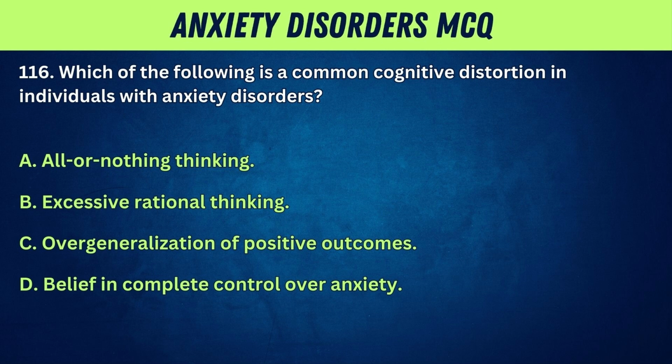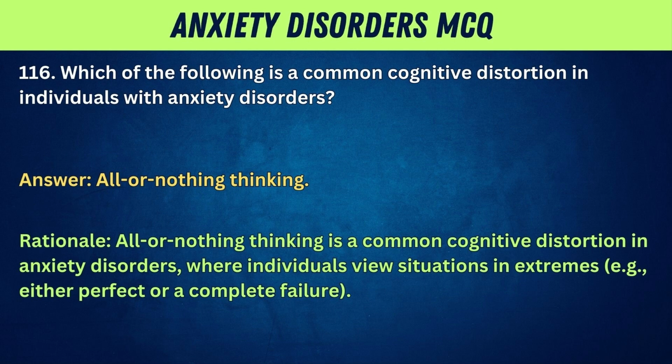116. Which of the following is a common cognitive distortion in individuals with anxiety disorders? A. All-or-nothing thinking. B. Excessive rational thinking. C. Overgeneralization of positive outcomes. D. Belief in complete control over anxiety. Answer: all-or-nothing thinking. Rationale: all-or-nothing thinking is a common cognitive distortion in anxiety disorders, where individuals view situations in extremes, e.g., either perfect or a complete failure.